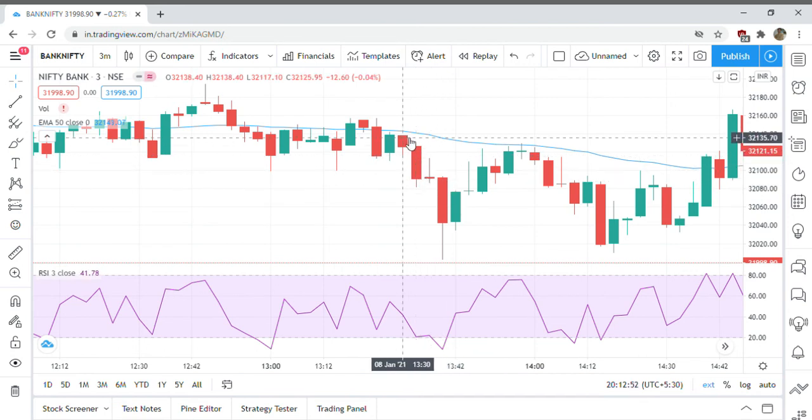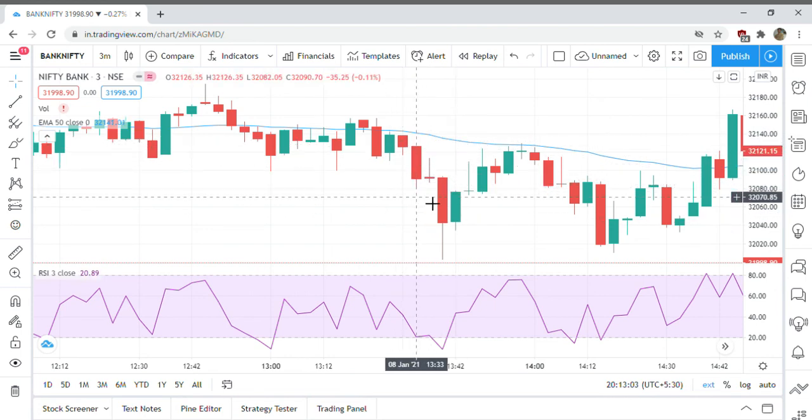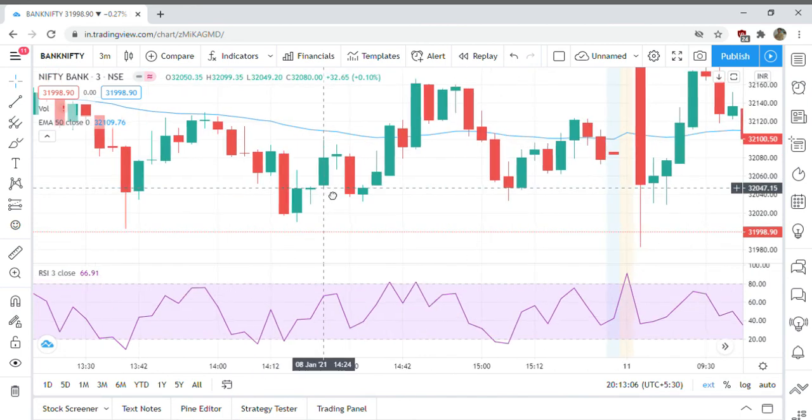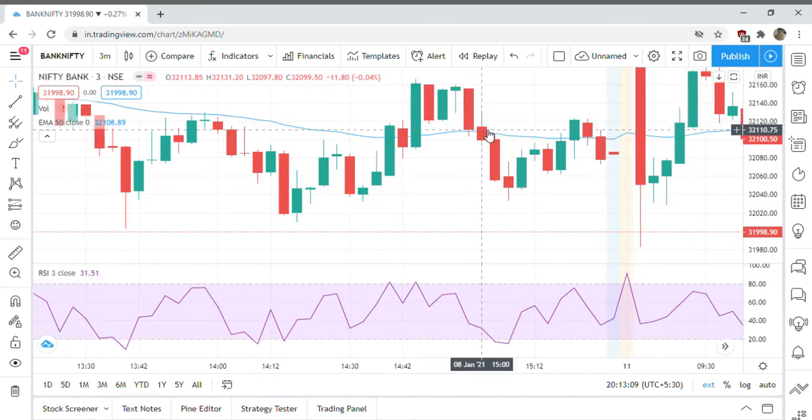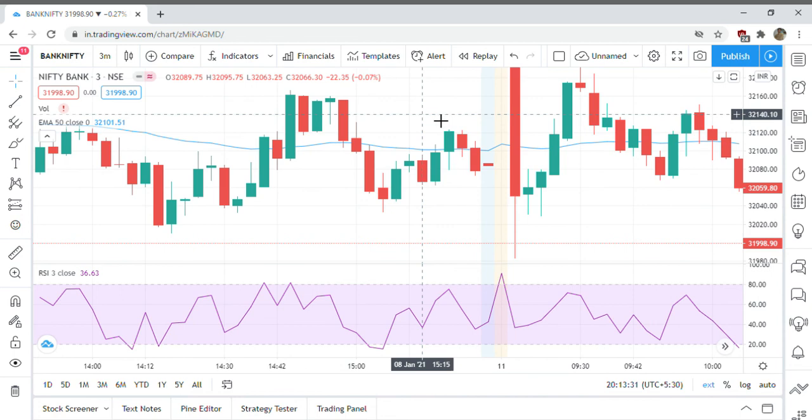See this one, this RSI is at 41, again this RSI is at 20. So this is not fulfilling our criteria, so we are not entering a trade in this. Strictly no trade here, we have to follow the rule. Now look at this 31.17. Yeah, this one we can enter the trade, and this is my stop loss. I enter here. Now my target will be somewhere here, the next candle low. We did a short sell here, right? So this is the 3 minutes Bank Nifty strategy.